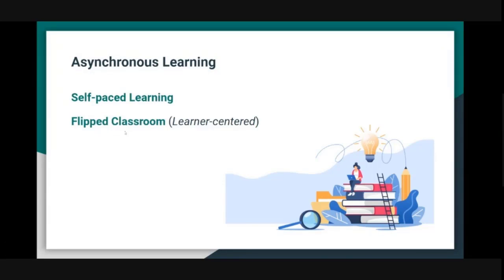This is another learner-centered teaching model. Here, the study material is shared with the students in advance before the class. Students can take sufficient time to absorb that material at their own pace. And then the actual class, the live session that you will hold, that would be focused on interaction, discussions, queries, tutorials, problem solving, or hands-on exercises.